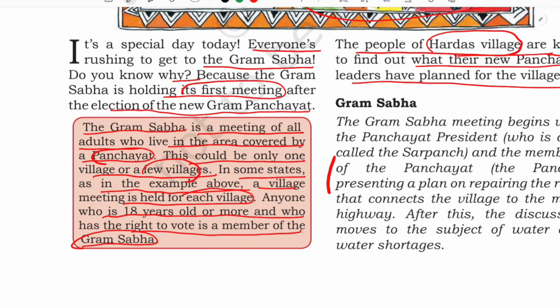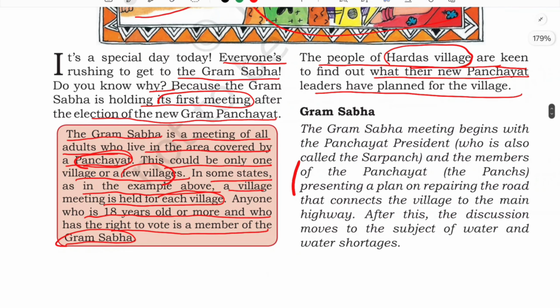And this is held in the village under the panchayat, covered by the panchayat. Anyone who is 18 years old or more and has the right to vote is a member of the Gram Sabha. Means the public, they are all members of the Gram Sabha, and they are free to come and join the meetings of the Gram Sabha about their respective villages. But you cannot go and participate in another village's Gram Sabha meeting. You have to participate in your own village.